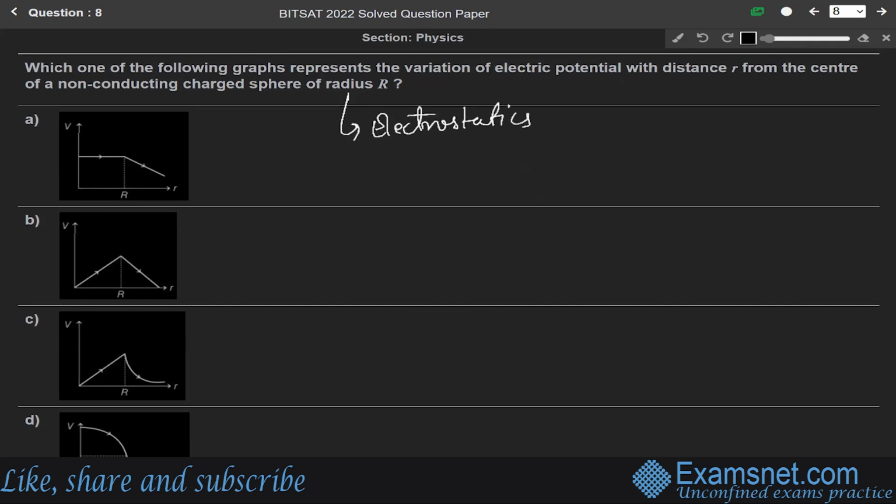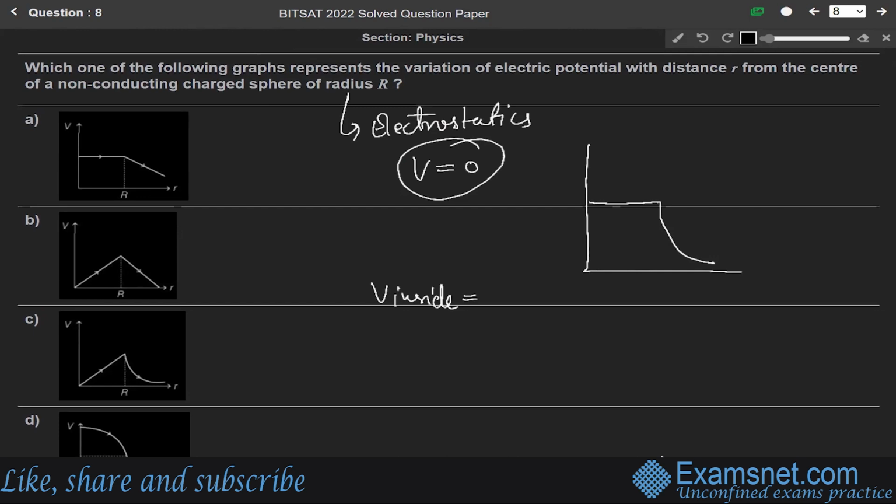Okay. So we know that the electric potential at the center, R, will be 0. For a non-conducting charged sphere, the electric potential at the center will be 0. So for this, the graph will look like this and then this. It means V inside is KQ over 2R cubed times (3R squared minus r squared). This is for the non-conducting sphere of radius R.